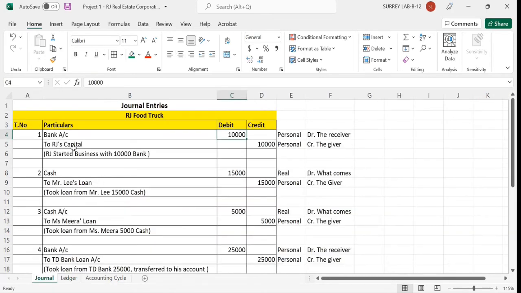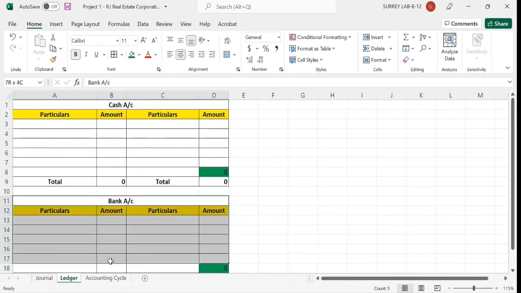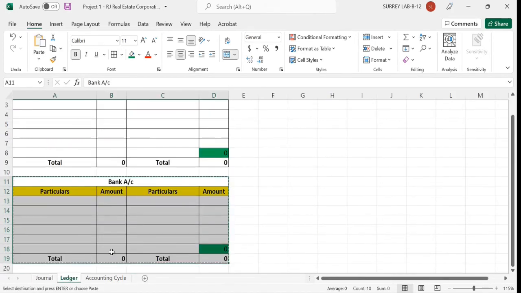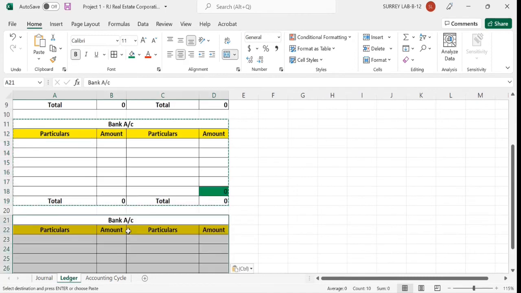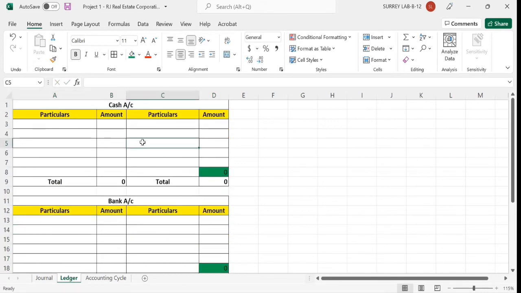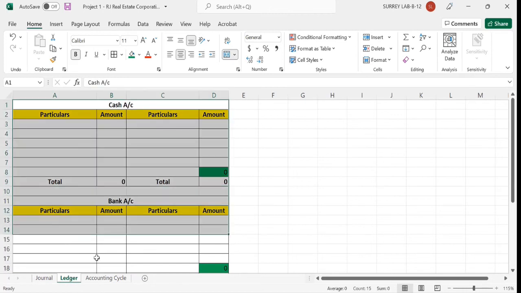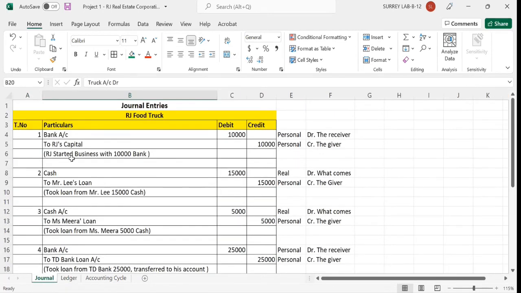The third one is that I want to create here the truck account. So the same thing I'm going to repeat, Control C and Control V. I'm going to change the name from bank to truck. So we know cash is an asset, bank is an asset, truck is an asset. I'm just writing here first. So next is the RJ capital account.